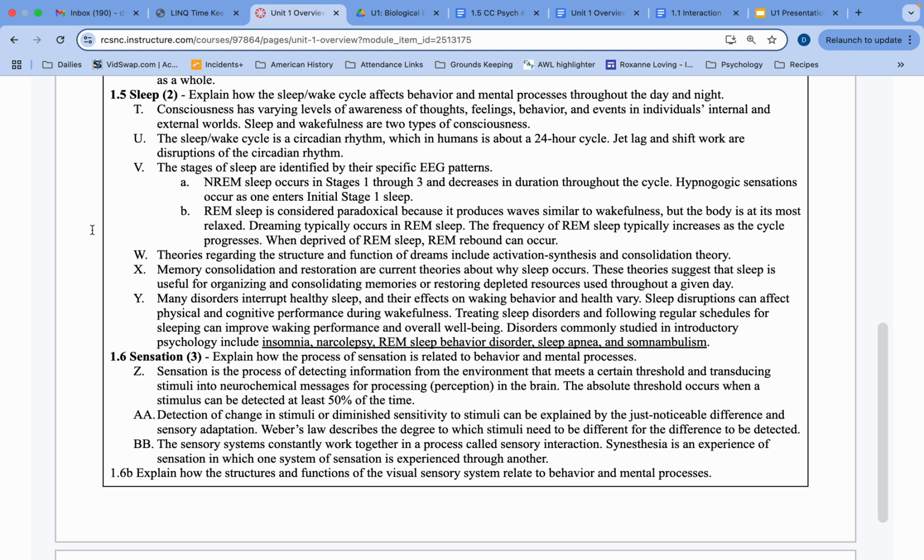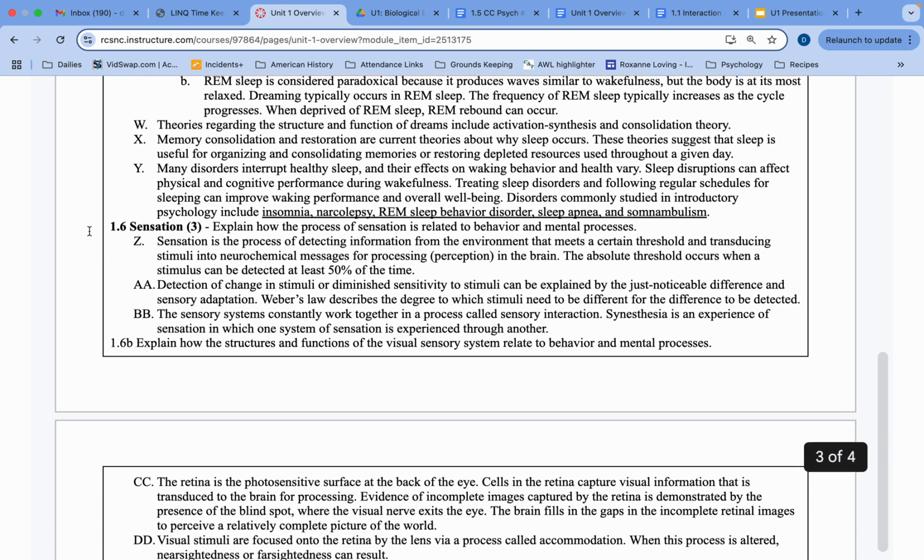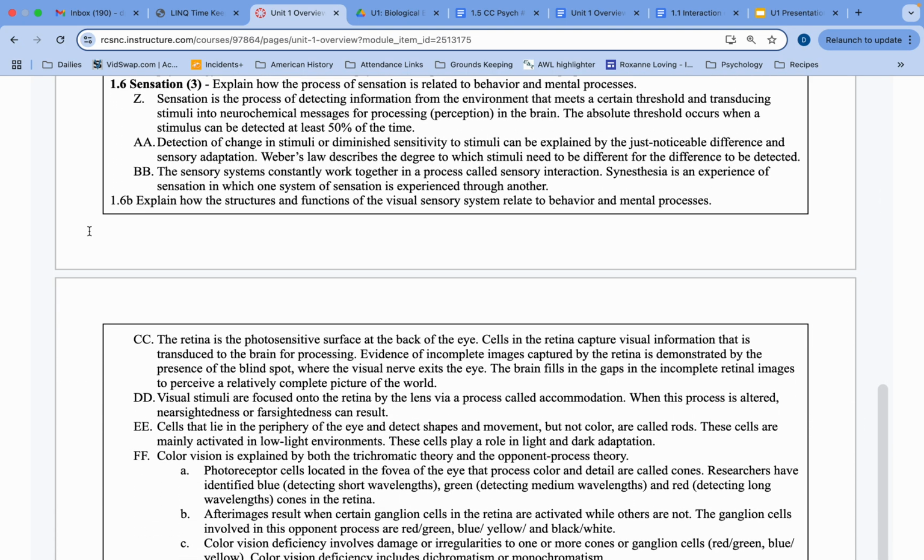But again, the key here is to explain how the sleep and wake cycle affects behavior and mental processes throughout the day and night. Obviously, not having enough sleep is not going to be good for you. But again, in fact, too much sleep can be bad too. The not enough sleep tends to be a more common problem for most folks.